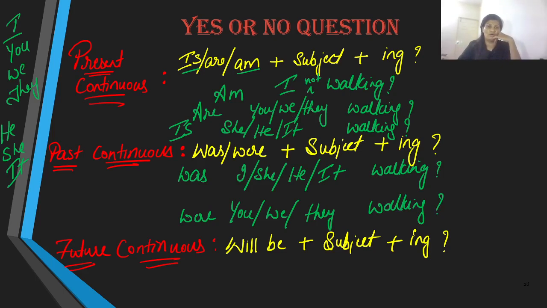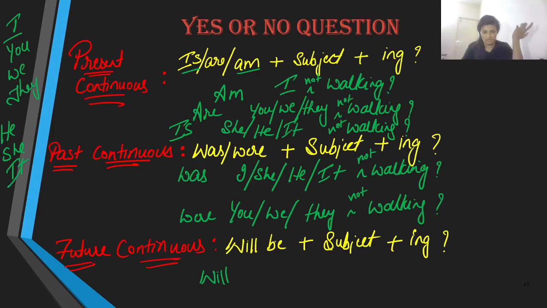Are you, or are we, or are they not walking? Is she not walking? Similarly, was I not, or were they not? To talk about future continuous, we only have will be, and we do not have other verbs. Therefore, will I not, no, will I be?